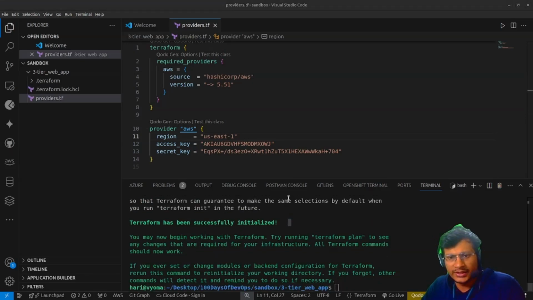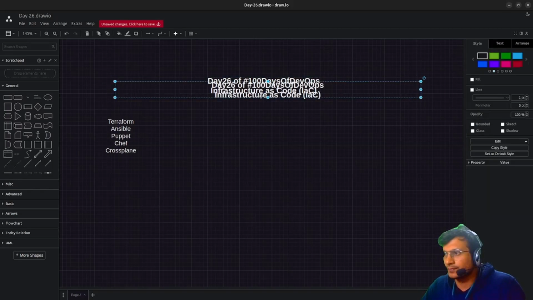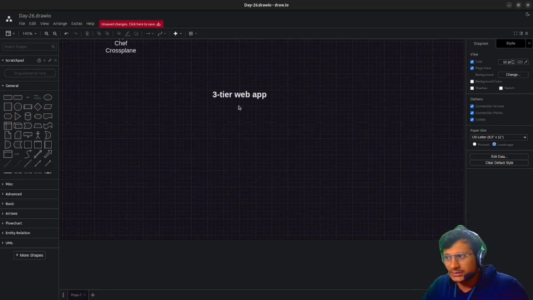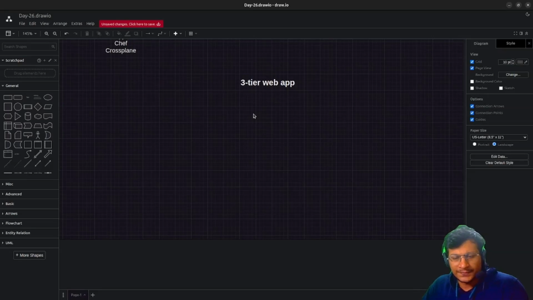So for 3-tier, what is a 3-tier application? Let's just understand that. A 3-tier web app is a very simple dynamic application. Web applications are almost like, there is a website and a web app, and they have a basic difference. A website, whether static or dynamic. For a static website, no authentication is required. All users will see the same thing.